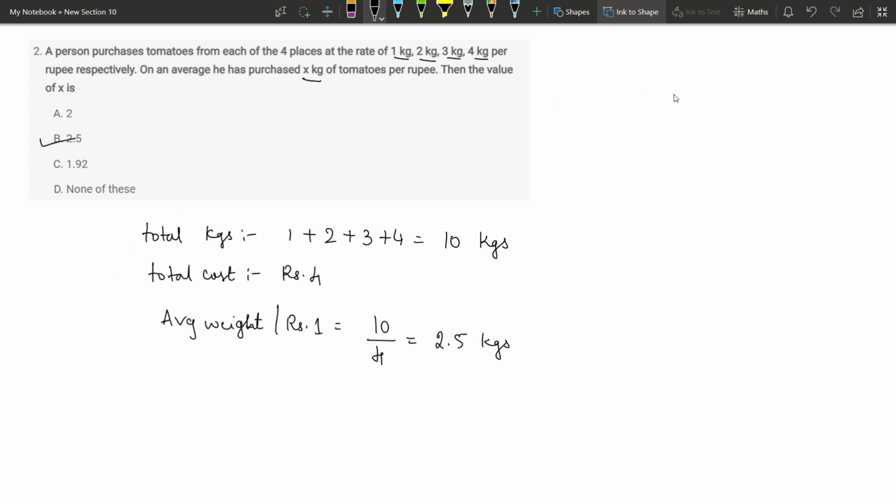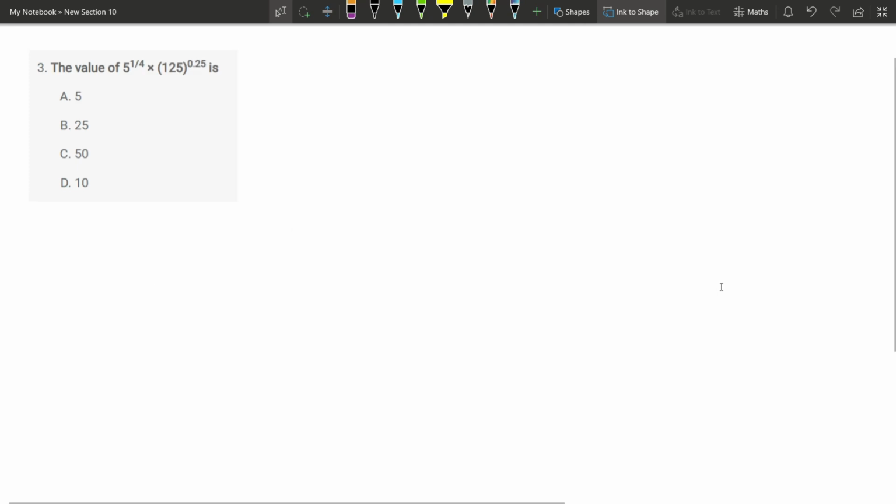Now let us go to the next question. The next question is based on index numbers. Here, the value of 5 power 1 by 4 times 125 to the power 0.25 is what we are supposed to find. Here we need to use laws of indices to find the solution.